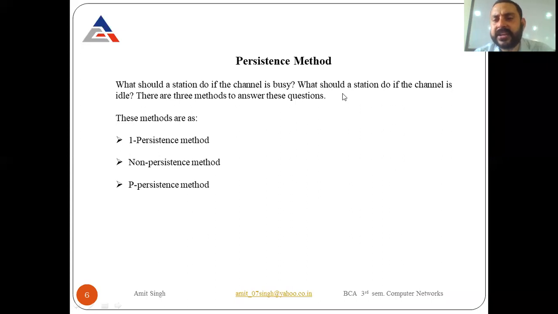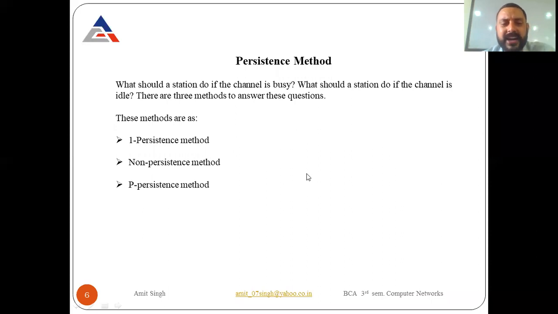There are three methods of answering this question. Whenever any user wants to send data, it first senses the channel. Two options are there: either the channel is busy, or the channel is idle. Suppose the channel is busy, what will happen? If the channel is idle, then what should the station do? To come up with these answers, we have three different persistence methods. Look at your screens: the first is the one-persistence method, the second is the non-persistence method, and the third is the p-persistence method.